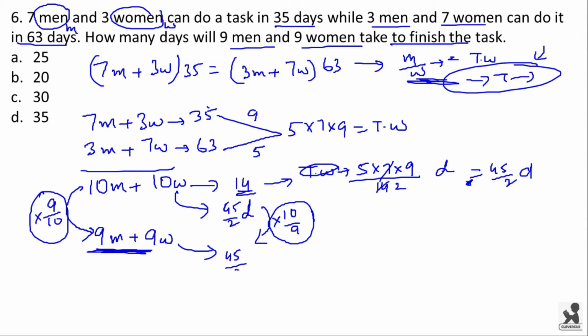That means 45 by 2 into 10 by 9. This will be equal to 25. Here 9 fives are 45 and 2 fives are 10. 5 into 5 is 25. Option A is the right answer.